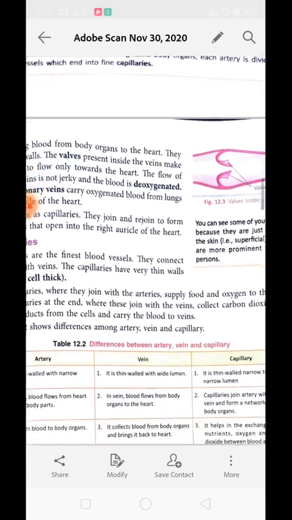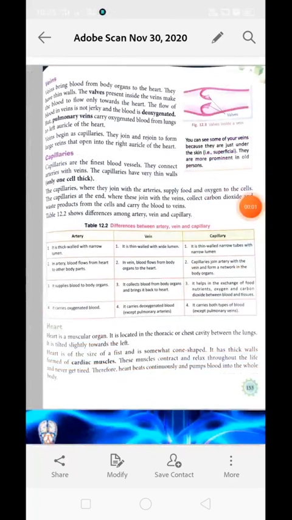Capillaries are the finest blood vessels. They connect arteries with veins. Actually, multiple branching of the artery is going to form capillaries, and when these capillaries fuse together, they form veins. That is why the blood flow in veins is not jerky. Understood? The capillaries are very thin walled structures. They are only one cell thick, meaning the layer of a capillary is made up of only one cell.